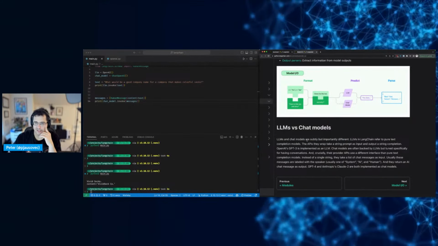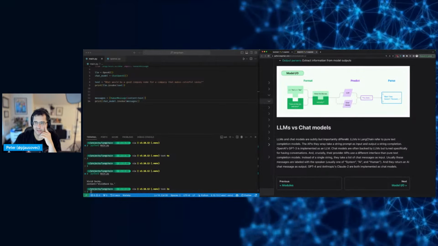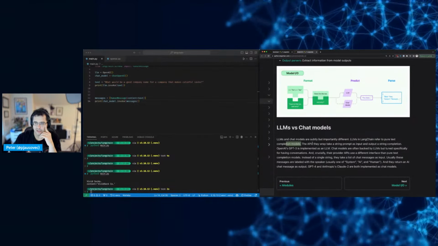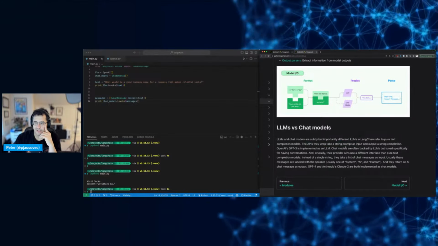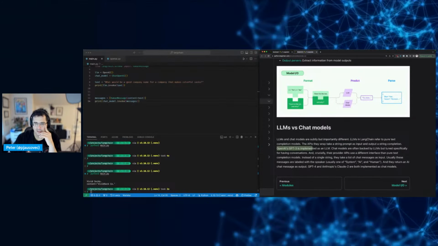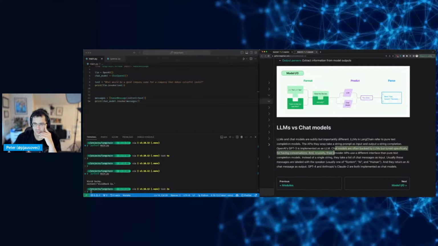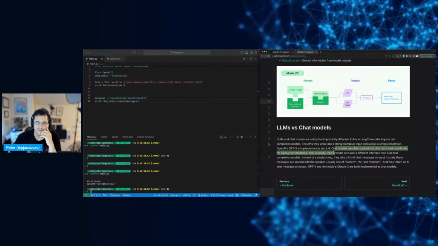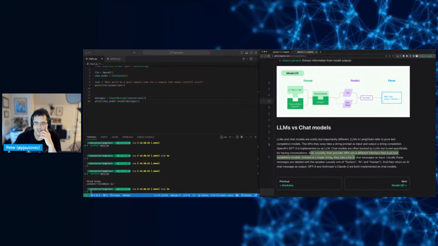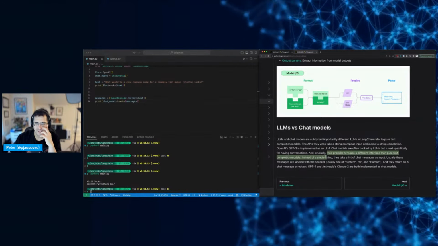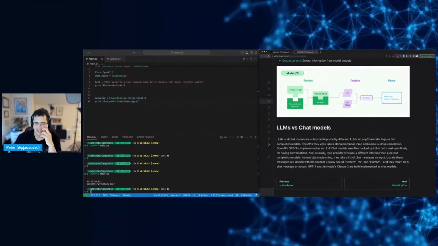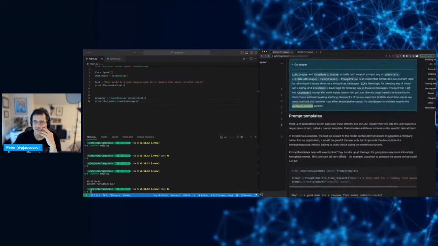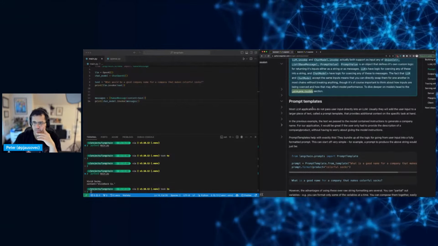They're subtly but importantly different. LLMs in LangChain refer to pure text completion. The APIs they wrap take a string. Okay, this is the same. Chat models are backed by LLMs but tuned specifically for having a conversation. Crucially, their providers use a different interface than pure text. Okay, that makes sense. So chat versus just string in, string out.